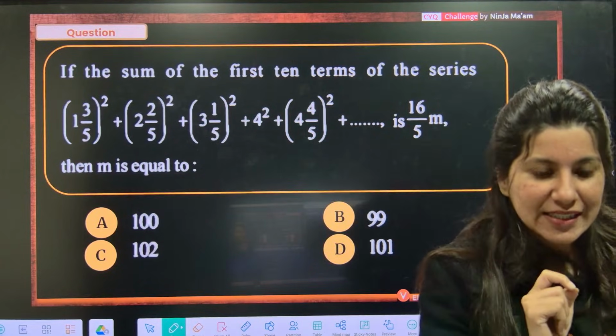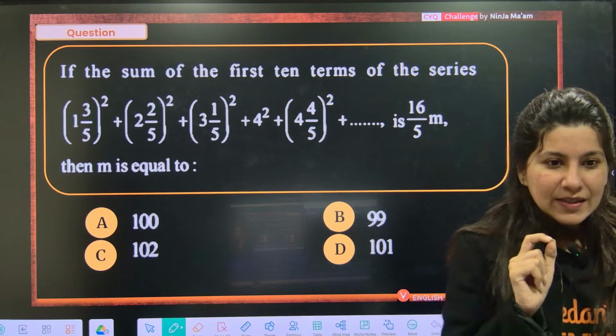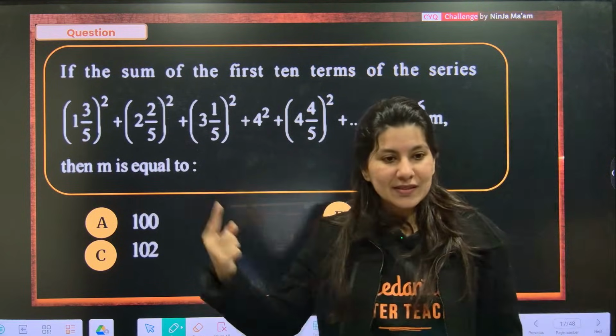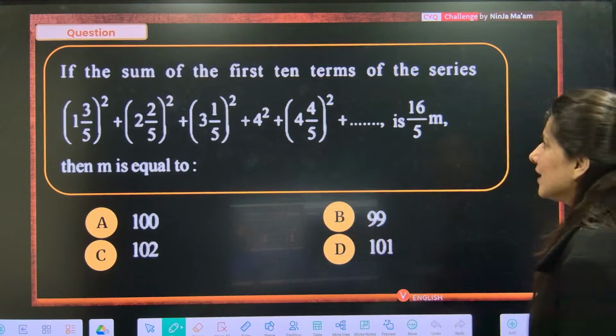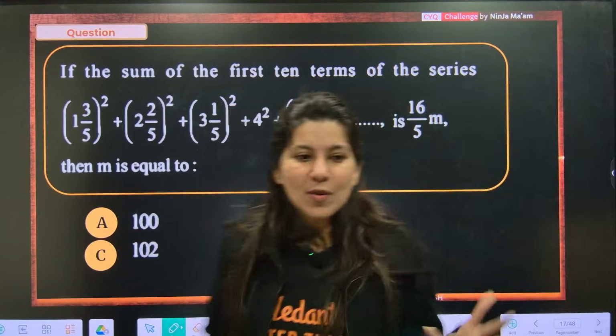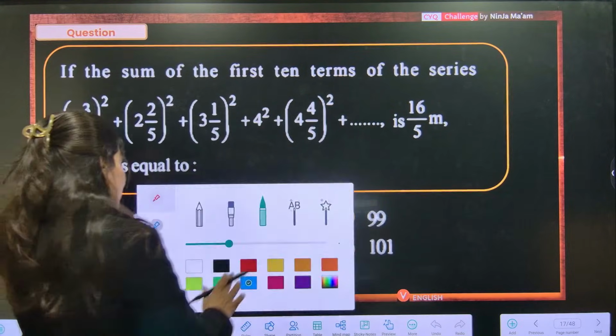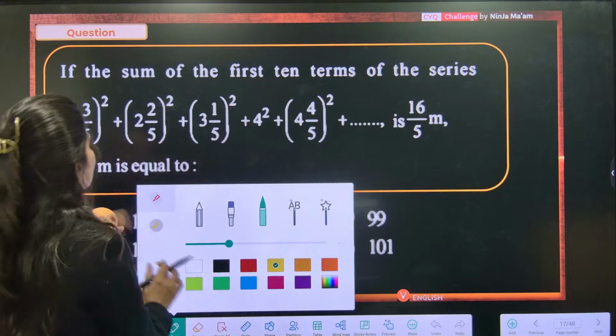Tarun, absolutely right. Tarun is writing the formula for 1 square plus 2 square plus 3 square. Okay, note it down. I think if you know this formula, this question would be a cakewalk for you. Just a very easy question. Now, what is happening, ma'am?